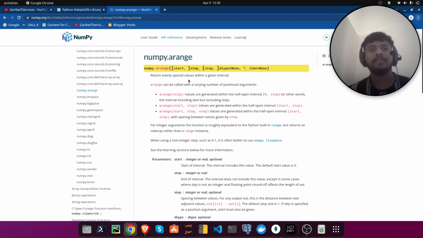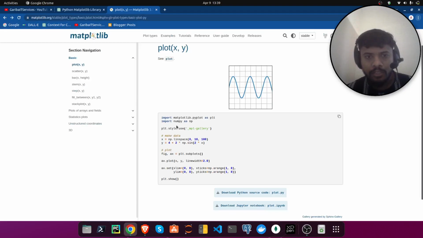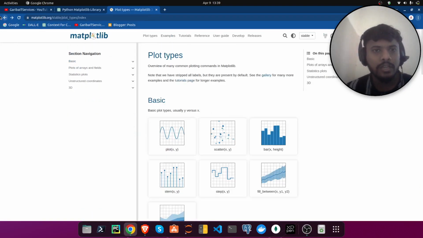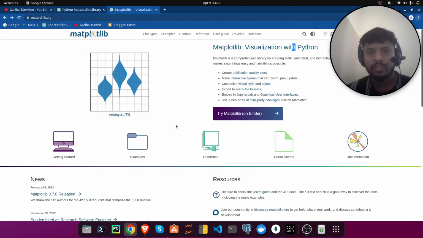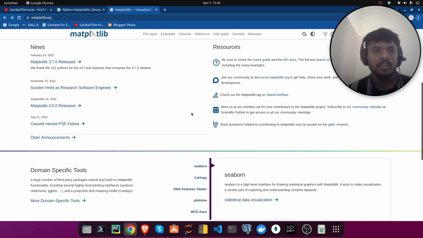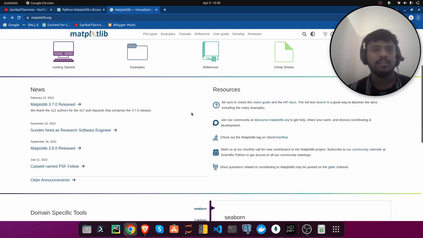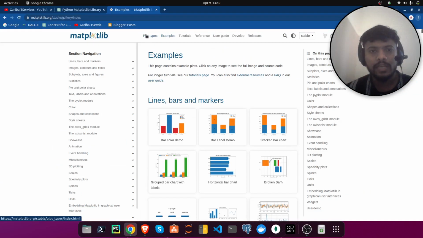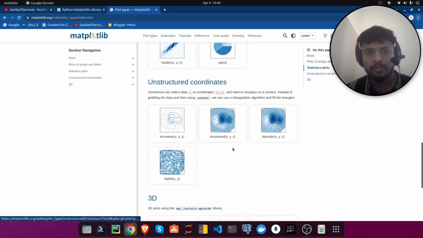Like in the previous one, I showed you this NumPy. Okay, so here you can go and see any kind of things, and you can download this PDF example also for guidance purposes. You can download all the documentation, but there is no need of downloading that documentation. So in examples you will get, oh sorry, in plots we were exploring.